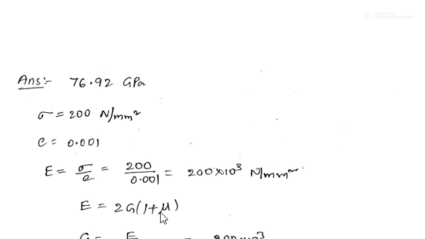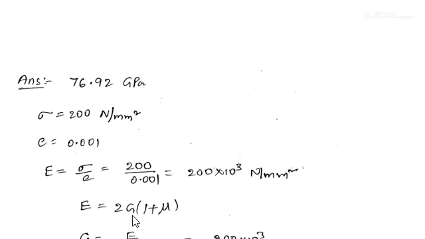If you observe this relation, we got 2 or 3 questions. I told you already, we are discussing the previous questions, so these models may be repeated. So what you have to remember is, the relations between the elastic constants are important. You have to note down those relations. Other two relations are also there, the relation between K and E, and you have to remember those relations. So you have to read.